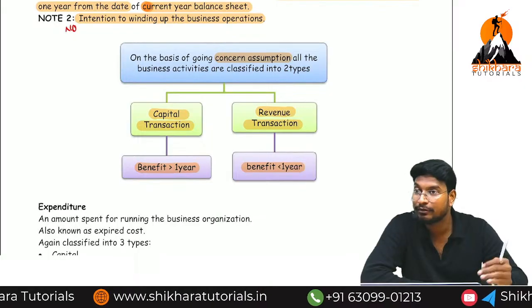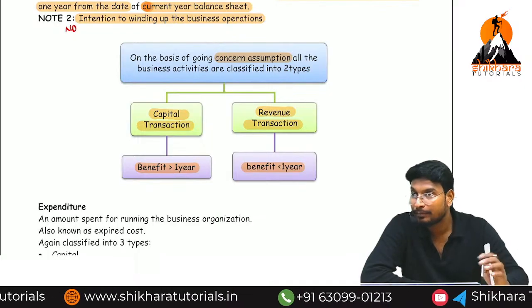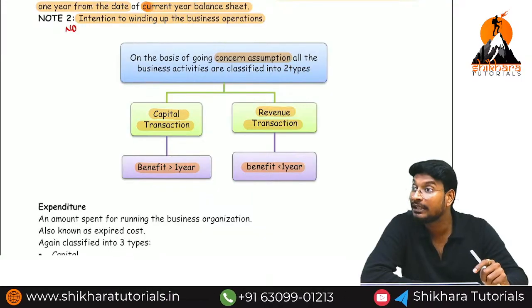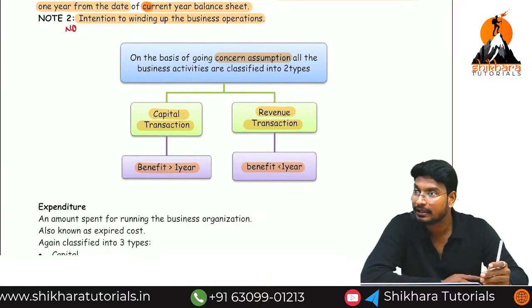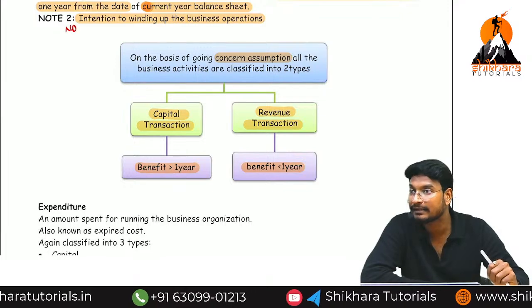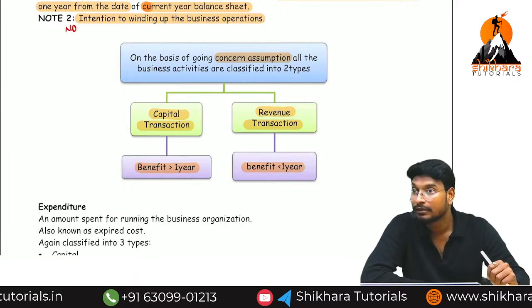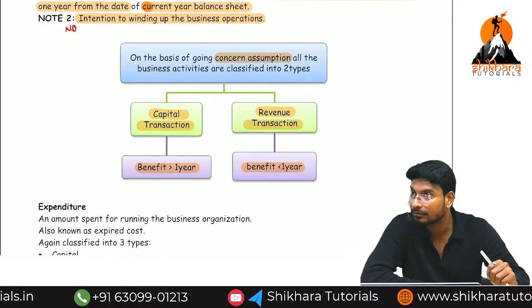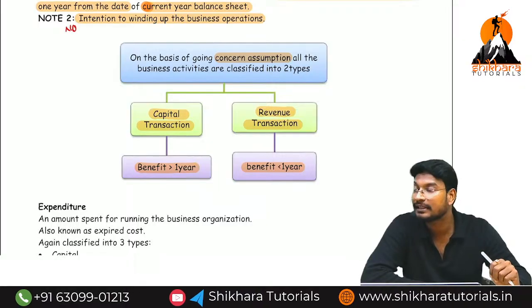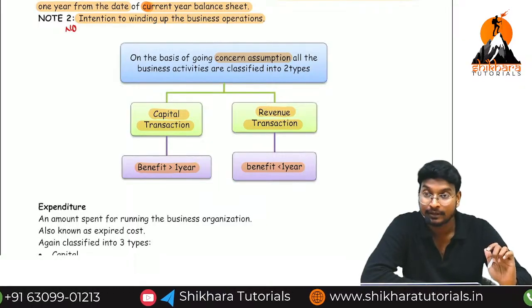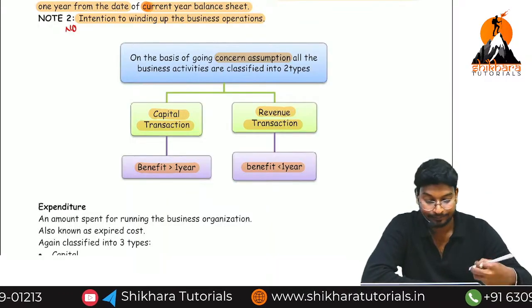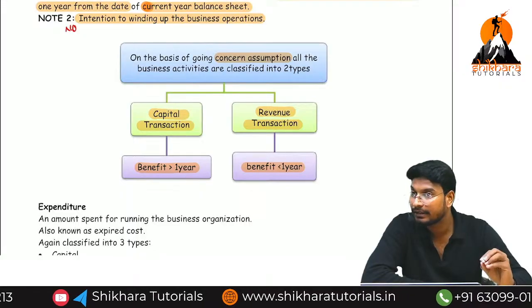For example, we are paying salaries to the employees. For them, we get the benefit only for 1 month. Yes or no? If we pay the current month's salary, the worker will work for the next month. Otherwise, if you are not paying the salaries, the worker will go out of the organization. So what is the benefit of salary? The benefit of salary is only 1 month. 1 month means less than 1 year. So payment of salary is which type of transaction? Revenue transaction.